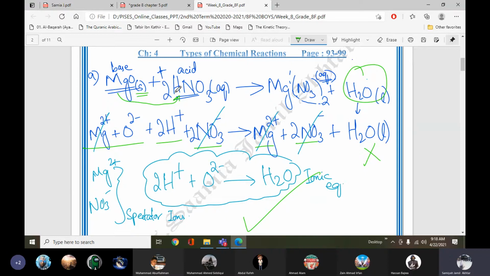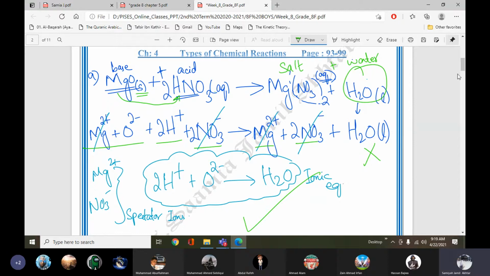Then magnesium will take hydrogen's place, forming magnesium nitrate. When acid and base react, salt and water are formed. Magnesium nitrate is aqueous, so it will split into magnesium and nitrate ions. Water will not split because it is covalent in nature, and it's liquid also.